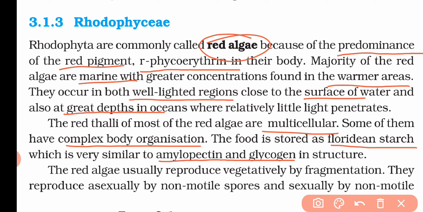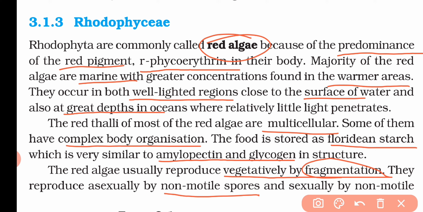Now red algae usually reproduce vegetatively by fragmentation. They reproduce asexually by non-motile spores and sexually by non-motile gametes.